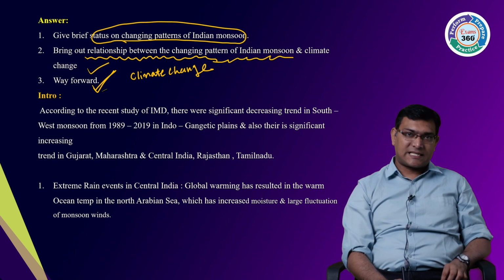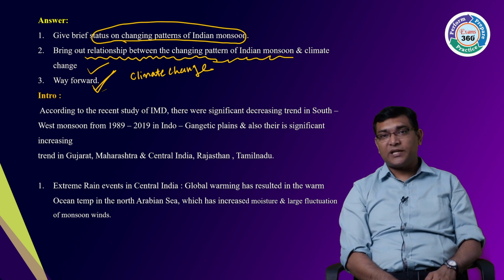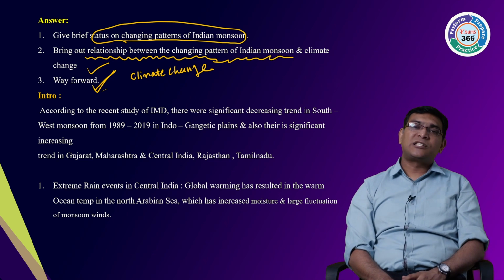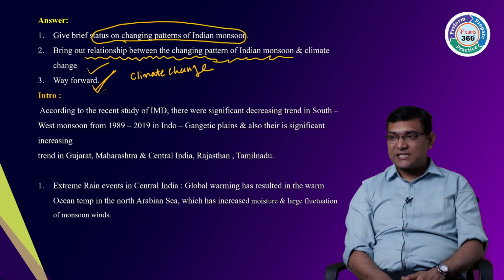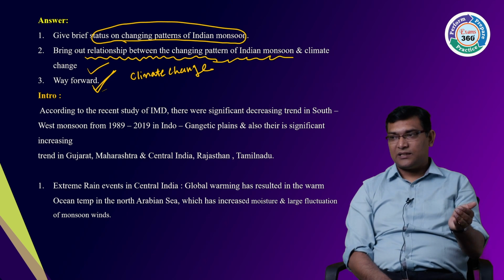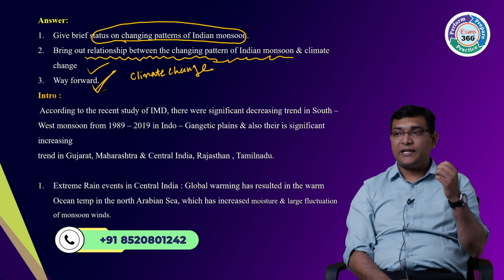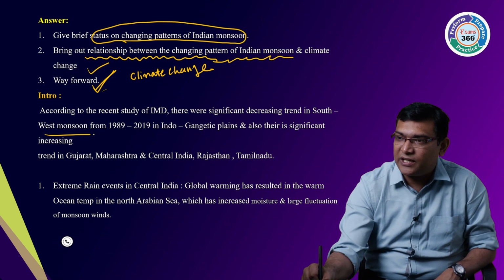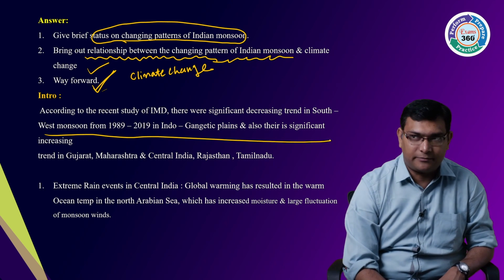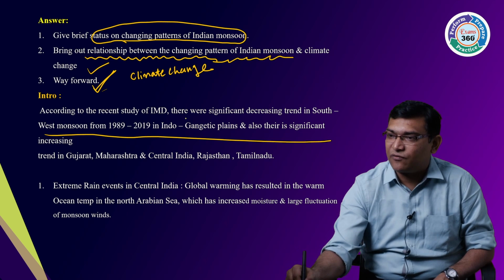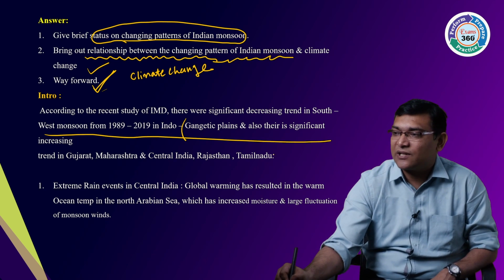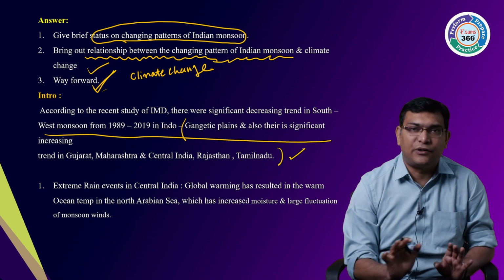According to the recent studies of the IMD from 1989 to 2019, in the Indo-Gangetic plain and the northeast, there is a significant decrease in the southwest monsoon rainfall. And in Gujarat, Tamil Nadu, Central India, there is a significant increase in the rainfall. This is my introduction.